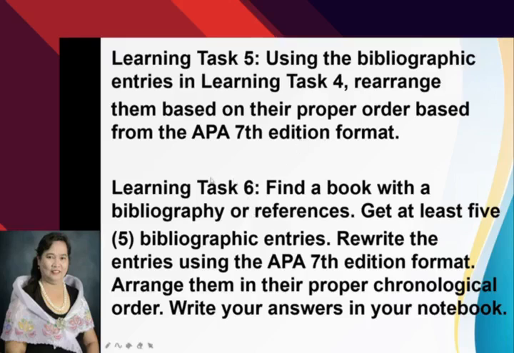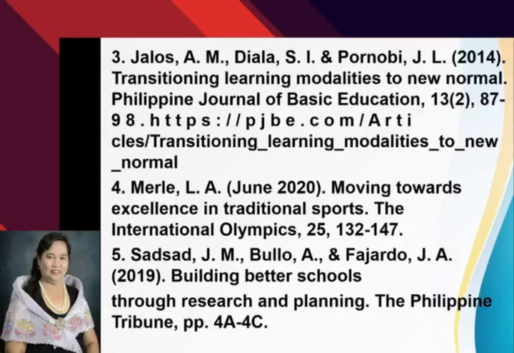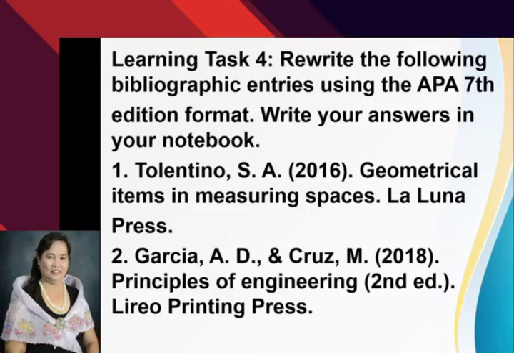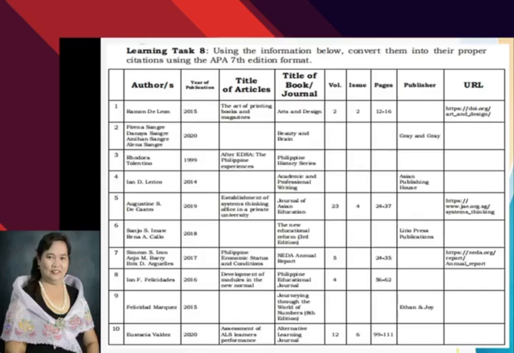Okay? In the directions I sent in our group chat, I told you never to do learning task 6 and 7 because you'll be doing the same with learning task 8.